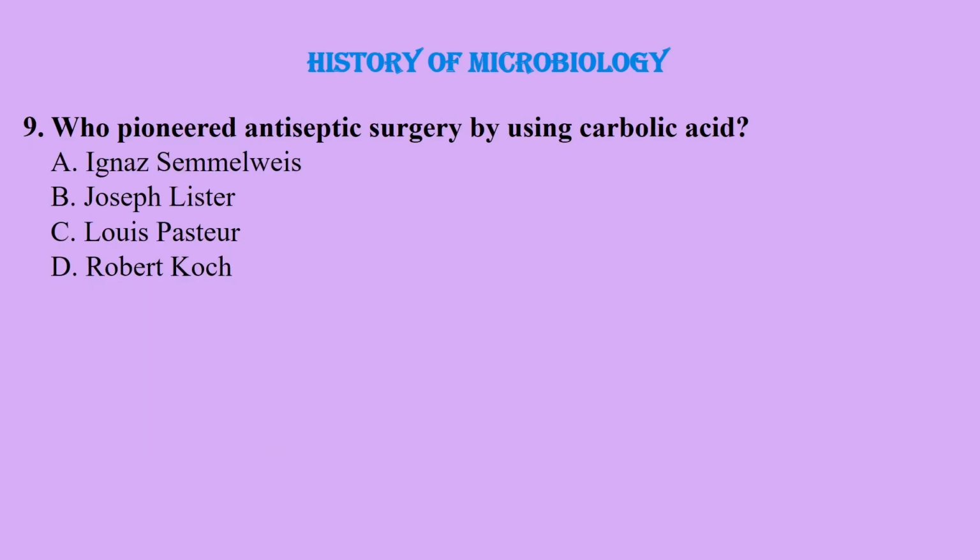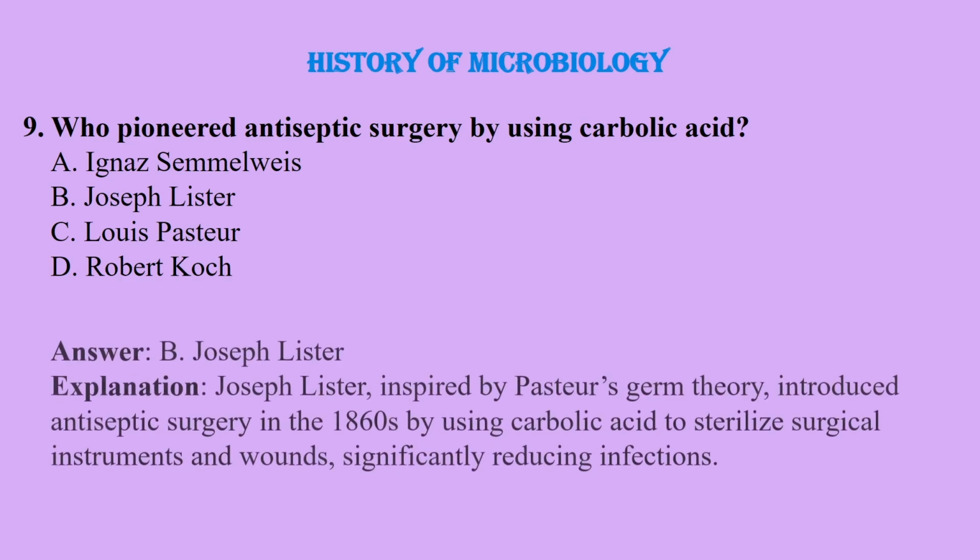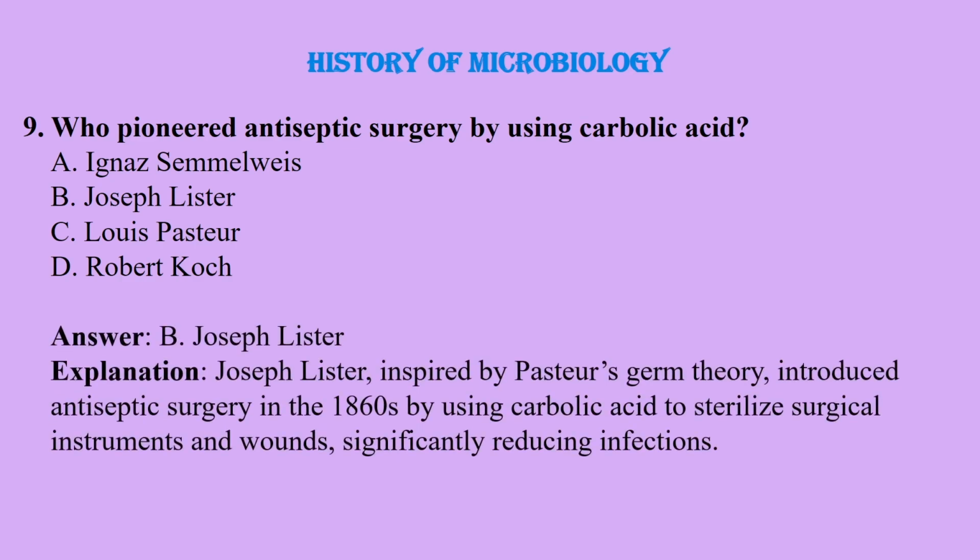Question number 9. Who pioneered antiseptic surgery by using carbolic acid? Ignaz Semmelweis, Joseph Lister, Louis Pasteur, or Robert Koch? And the correct answer is Joseph Lister.